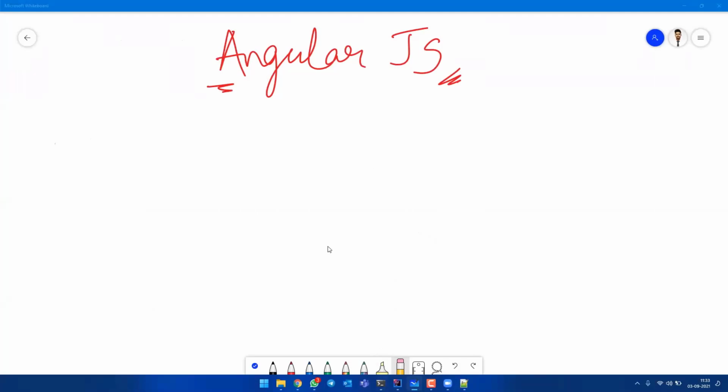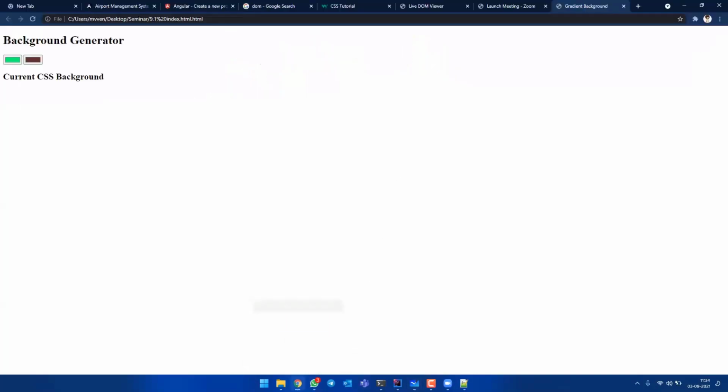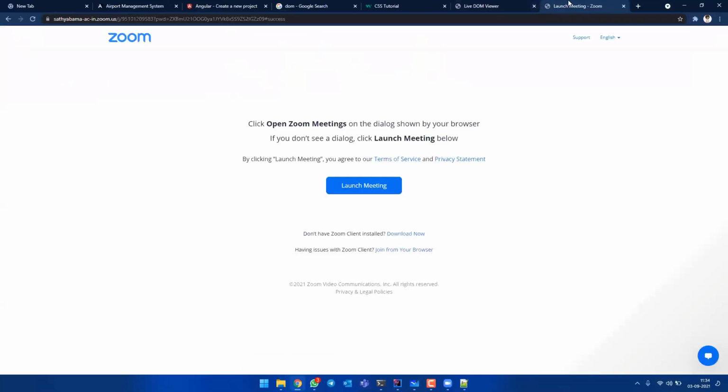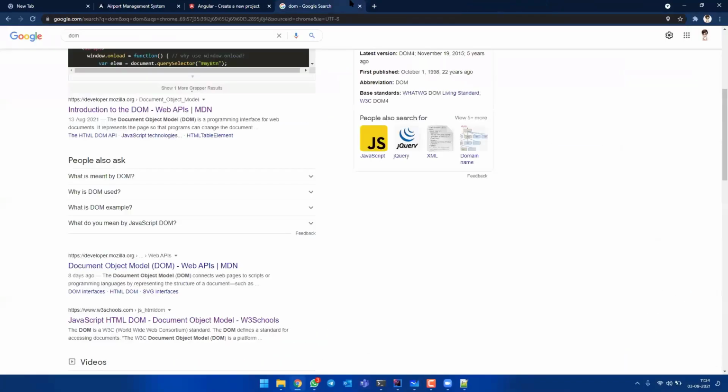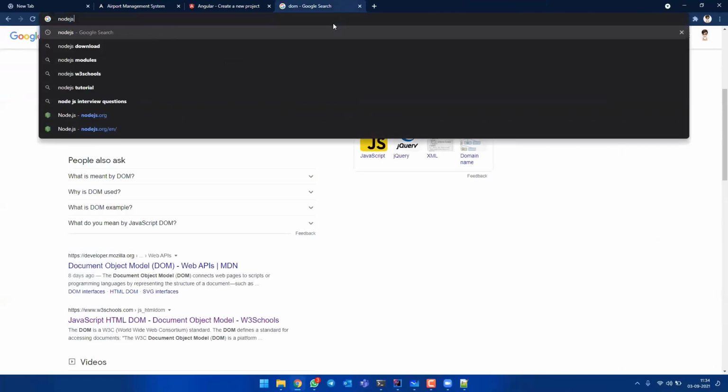Okay, next thing is AngularJS. Now we are coming into AngularJS. To start working on AngularJS, you need three things in total. Let me show you what they are. The first most important software you need for AngularJS is Node.js.